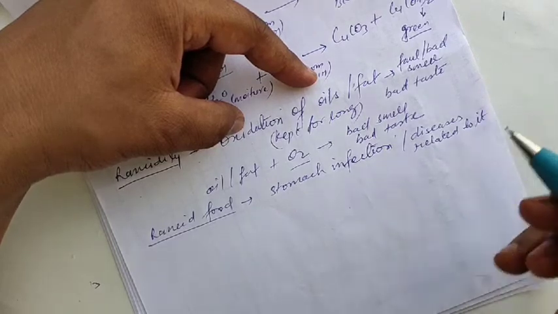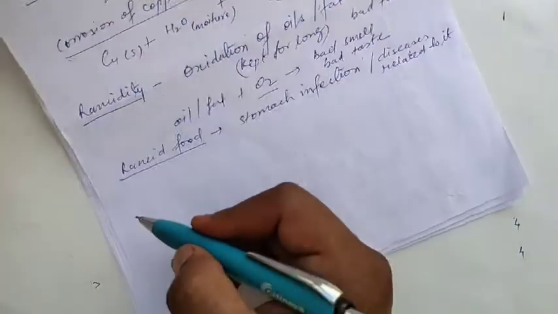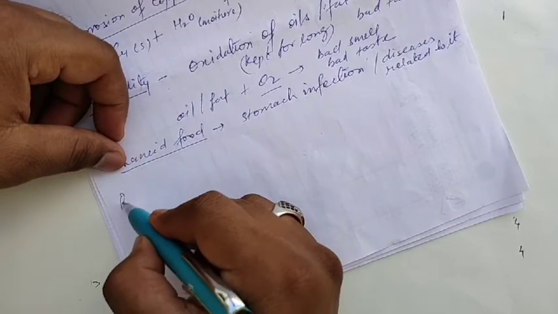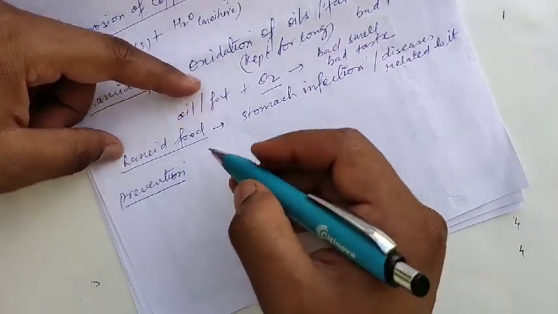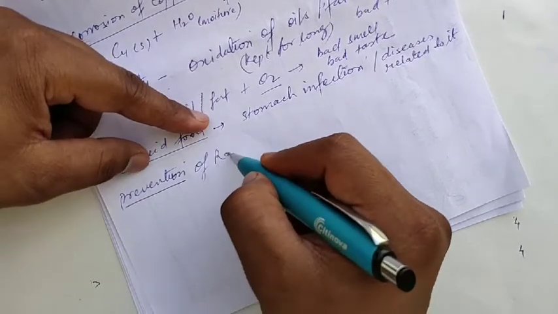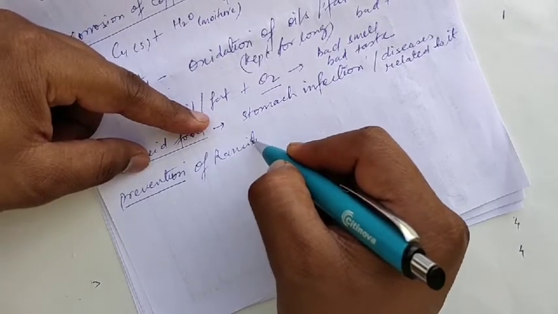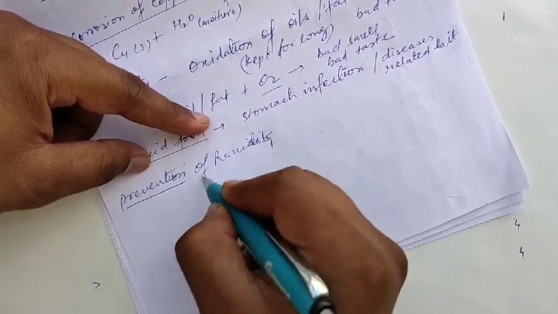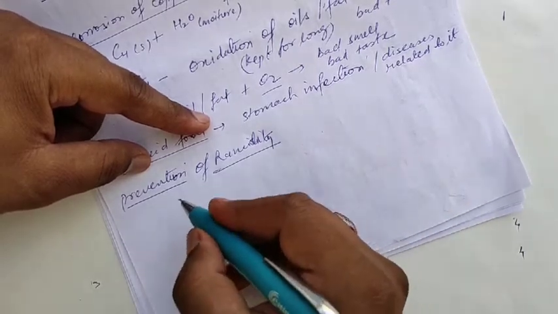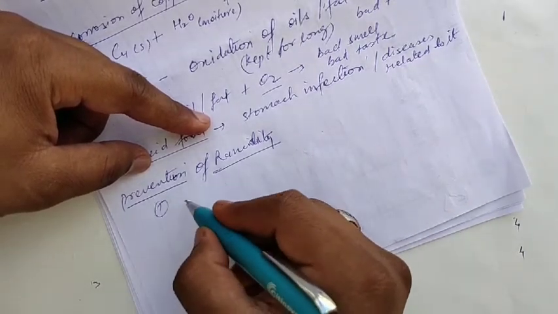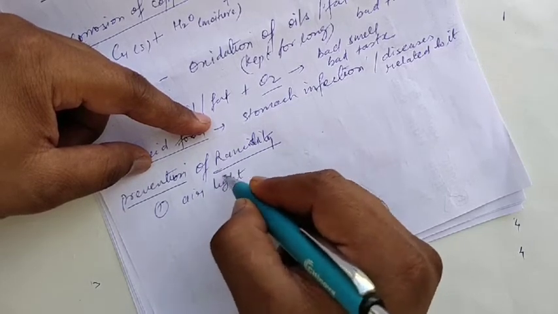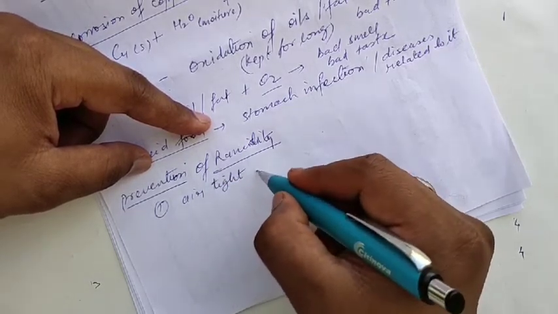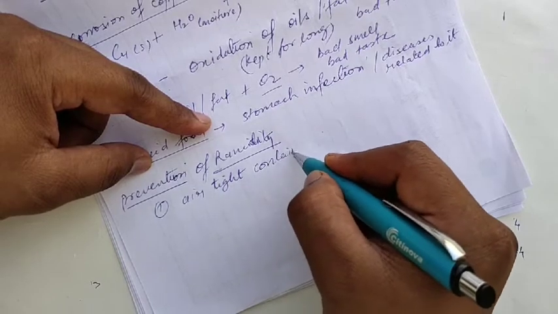Clear? Now the question comes, how can we prevent it? Prevention of rancidity. We can prevent it in 4 ways. Number one, we can use an airtight container, so the air will not come in contact. Airtight container we can use.